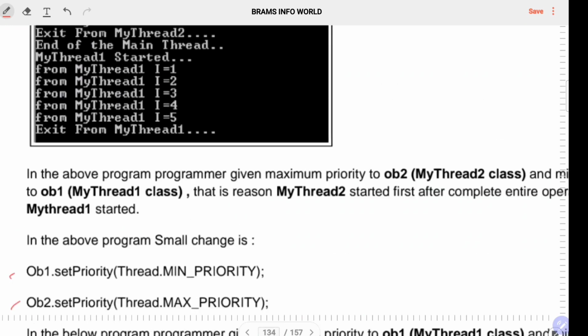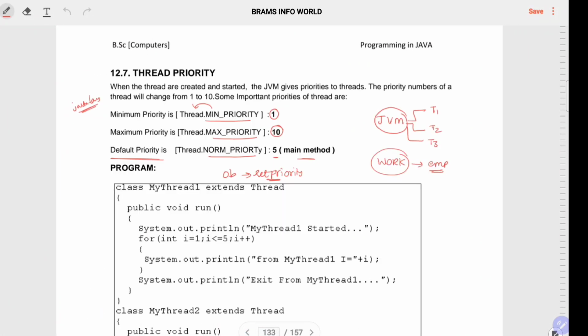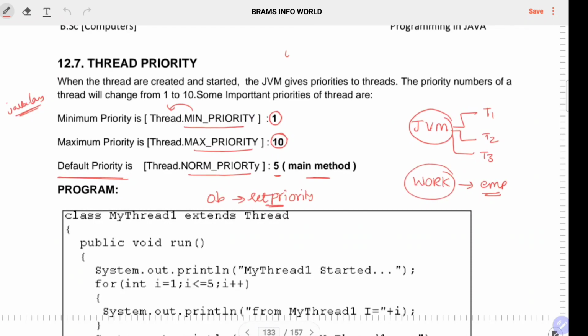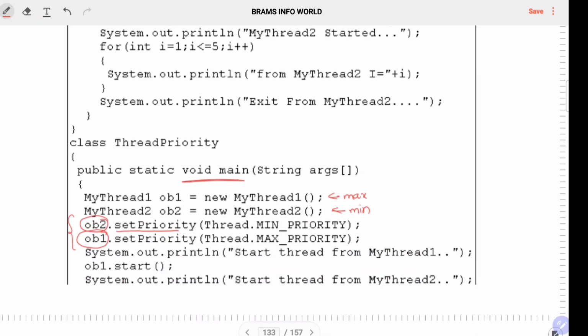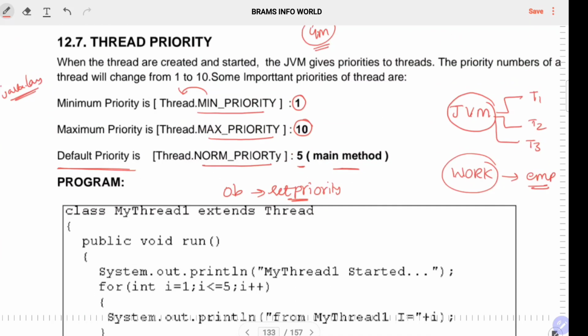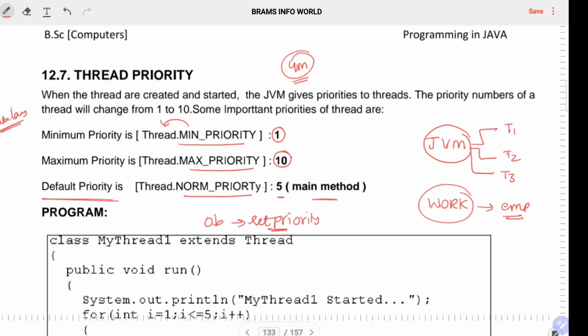So the detailed explanation is available here. You can find the notes in the description also. From an examination point of view, it is short information. Just write what a thread is, define the values of the thread, and try to write these two steps. This is sufficient for examination as per your syllabus, but threads are one of the important topics.